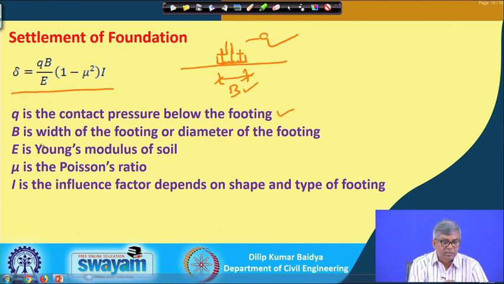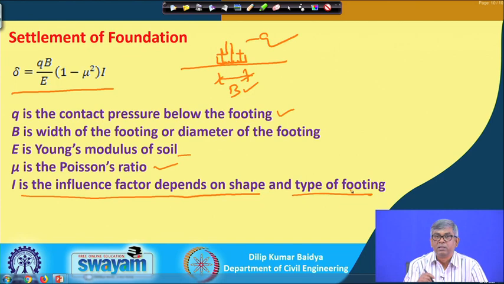And E is the Young's modulus, mu is the Poisson's ratio, and I is the influence factor, which depends on the shape and type of footing. Type of footing means whether it is rigid or flexible or something in between. So, this is the expression we can use for finding out settlement. If I want to estimate the settlement for a particular footing for which the loading, Young's modulus of soil and Poisson's ratio are known, I actually need I.